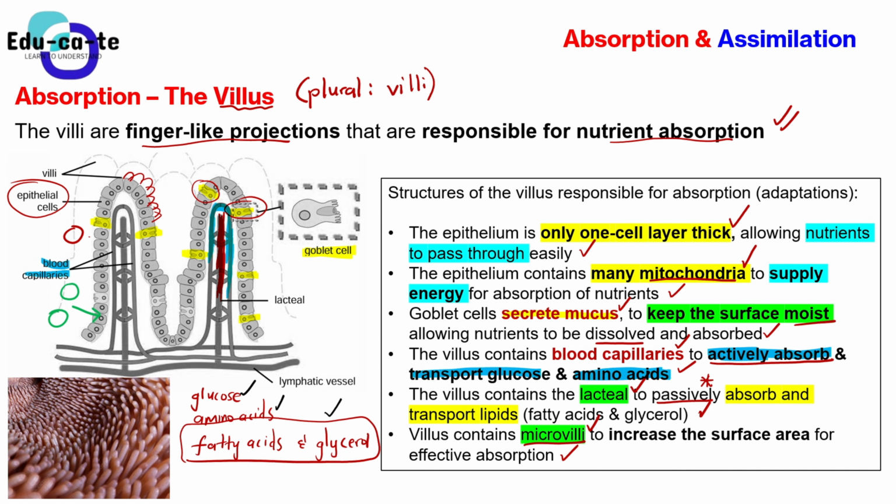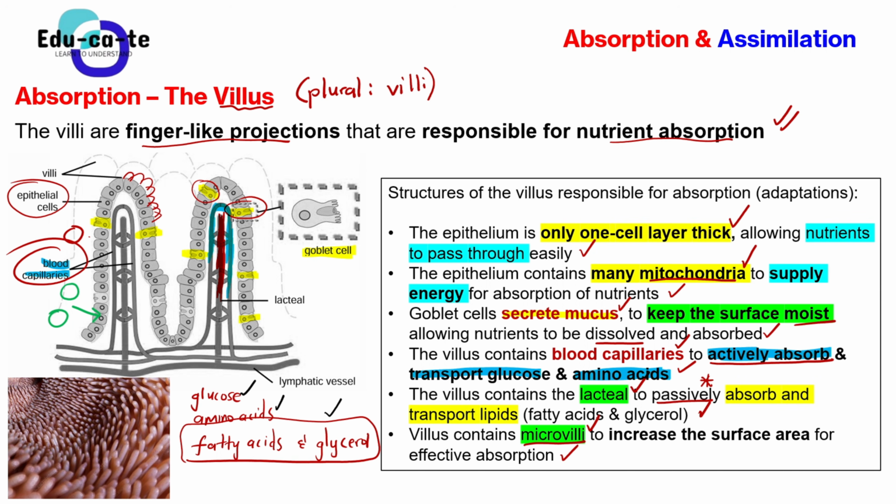The villus has got blood capillaries. That's 1 mark. So what? Why do we need these blood capillaries? To actively absorb and transport glucose and amino acids. Because after you have eaten, the proteins have broken down to amino acids, the carbohydrates broken down into glucose. That glucose and amino acids need to go into the blood capillaries. They need to be transported somewhere else.